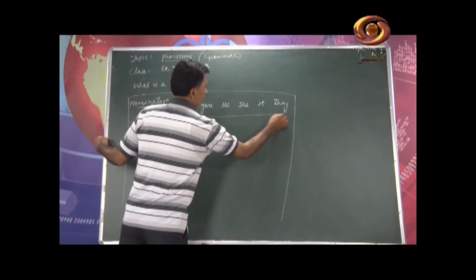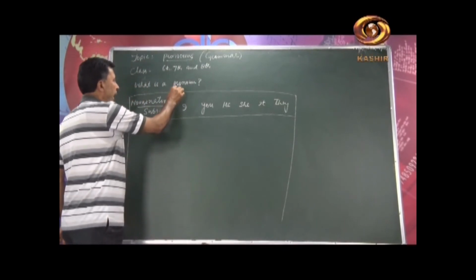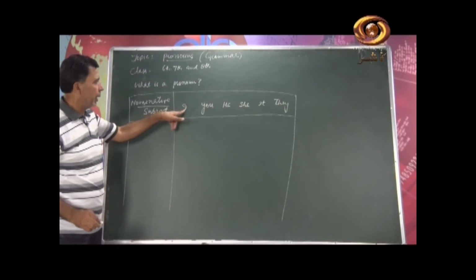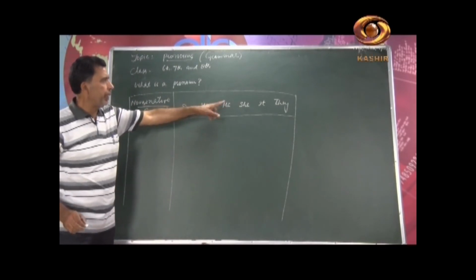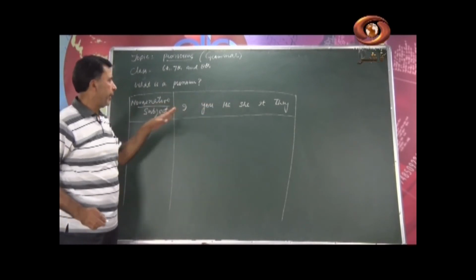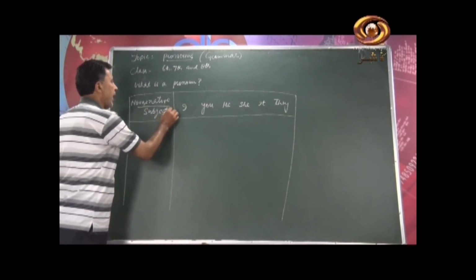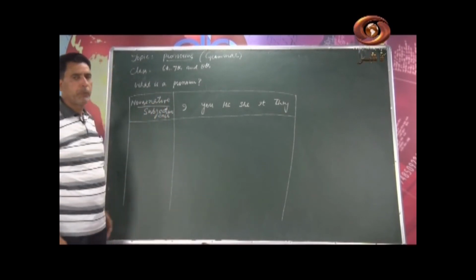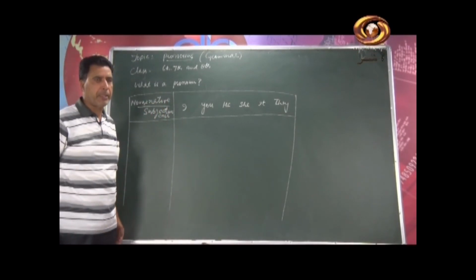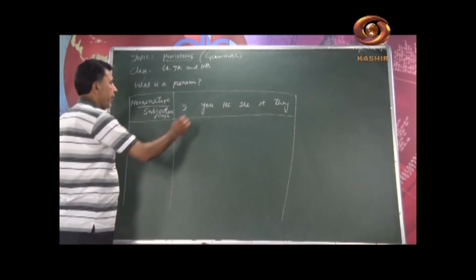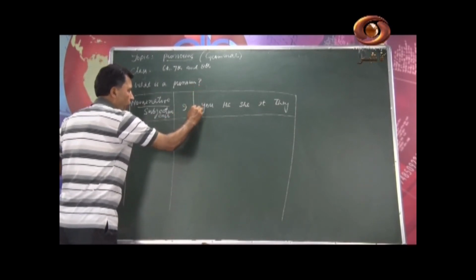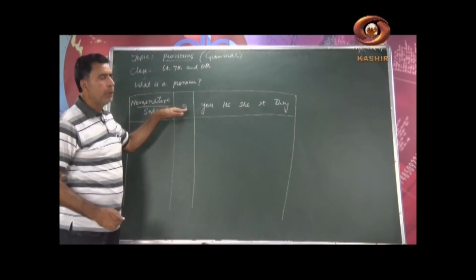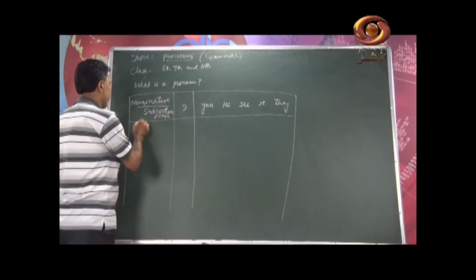These are personal pronouns, but we use them as subject. I, you, he, she, it and they, and that is why we write them as subjective case. We use them as subjective case also in the beginning of a sentence. And see, I am talking about personal pronouns as yet. When I talk about their objective case,